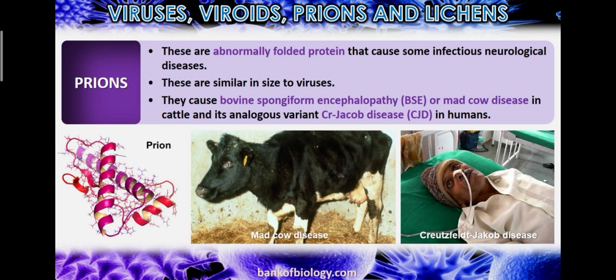So Creutzfeldt-Jakob disease and mad cow disease, these are the diseases which are caused by prions. You have seen the structure of prion, how it looks. Okay, spiral in structure, folded protein. It is called a folded protein. And this type of disease is caused by these prions in human beings and animals.